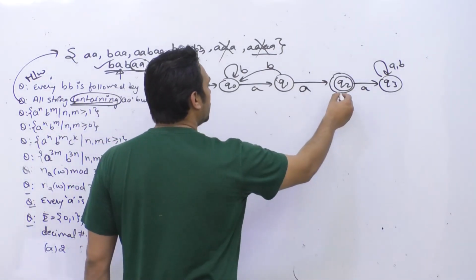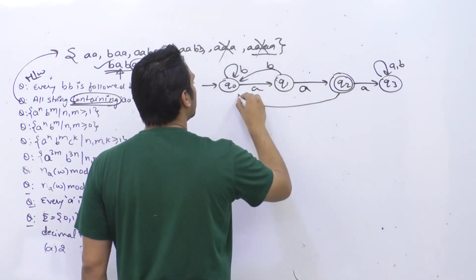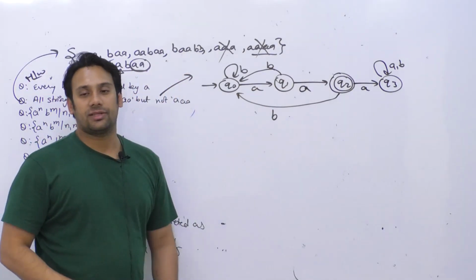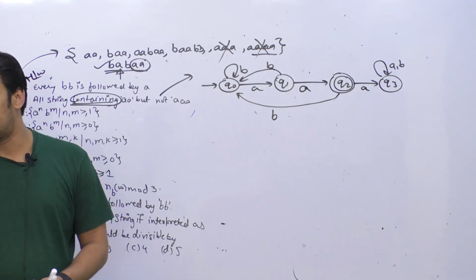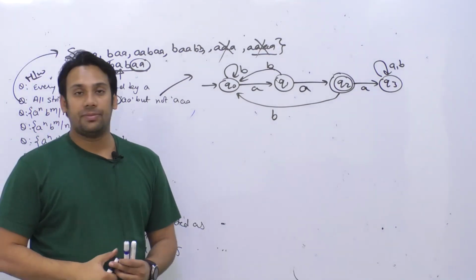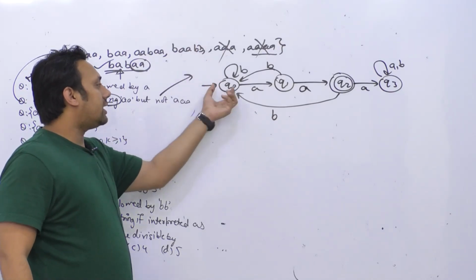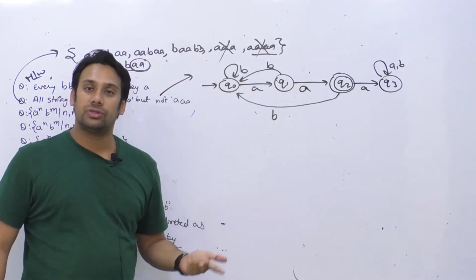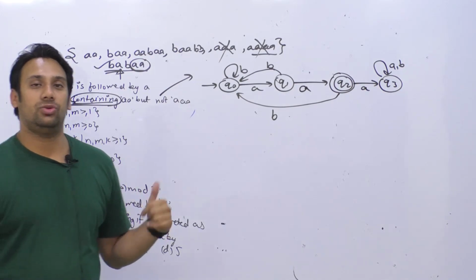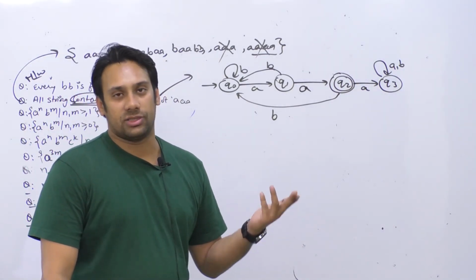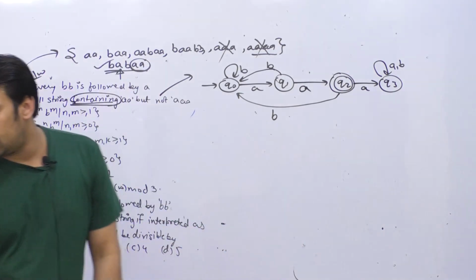And in Q2 if you get a B, then you go to this state. So just make sure whenever I'm creating a diagram like this, जब भी मैं इस तरह के डायग्राम बनाने की कोशिश कर रहा हूँ, so यहाँ पर आपके पास क्या हो रहा है कि in these cases I'm trying to make sure that every state should contain exactly 2 symbols A and B. हर एक स्टेट के पास 2 आउटगोइंग ट्रांजिशन होने चाहिए, एक ट्रांजिशन होना चाहिए A के लिए और एक ट्रांजिशन होना चाहिए B के लिए.